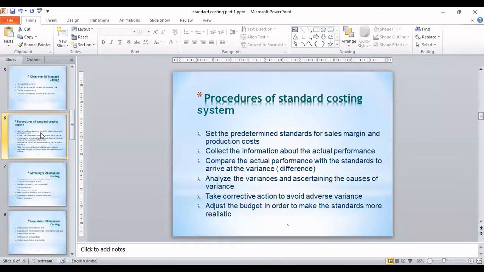Then the next step is the analysis. Okay, you will do the analysis of the differences which come at the time of comparison of actual and standard. We call them variances. Okay, some people call it variances, some call it variances. It's one and the same. So the analysis part you will do. In this you will find out the reasons why these differences are coming, and after that you will take corrective action to avoid the adverse, that is the negative variances.